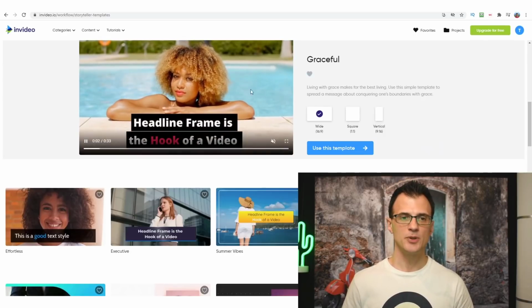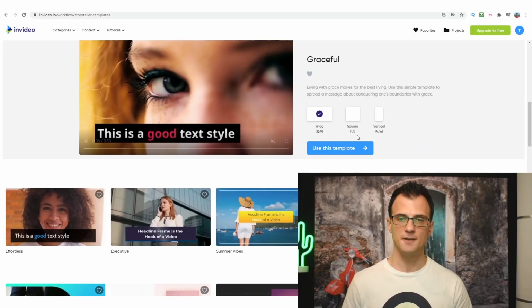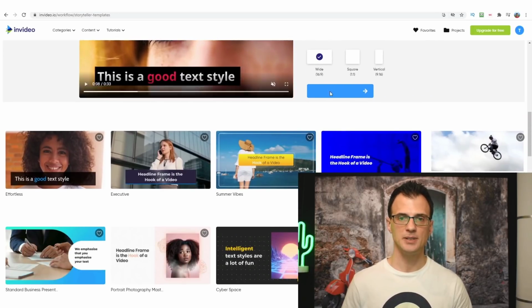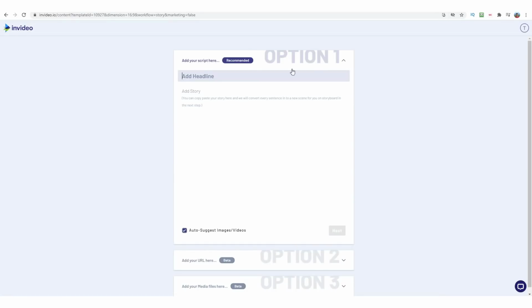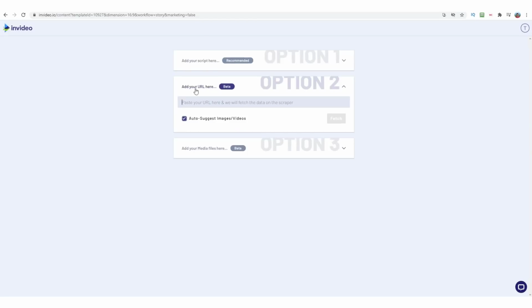Here you will see a little preview of what a typical slide looks like. This is going to work just fine for us, so we can click here, use this template. On the next screen you will see a couple of options. So option 1 says add your script here for the video. Option 2 says add your URL here.